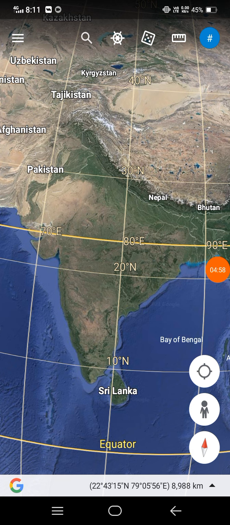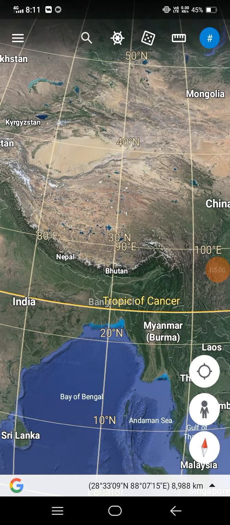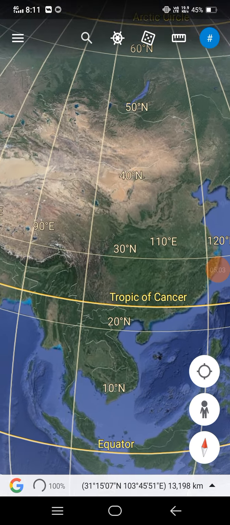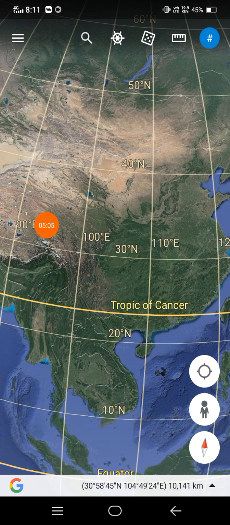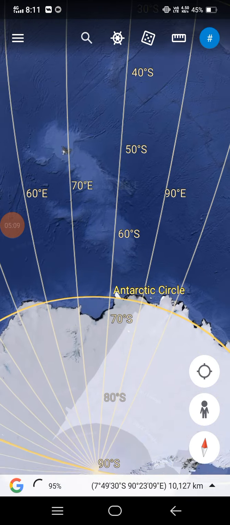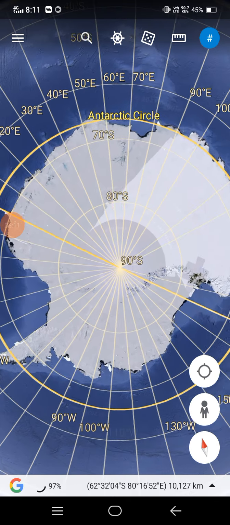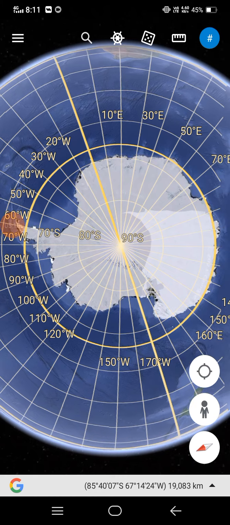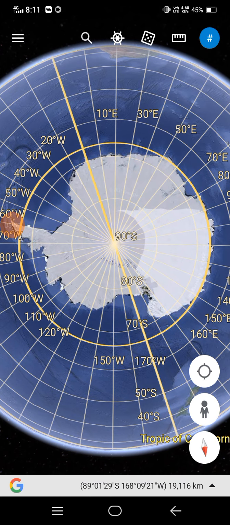India is smaller than the Antarctica, and you can see here China. China is too big. Also the Antarctica is larger than India and China.